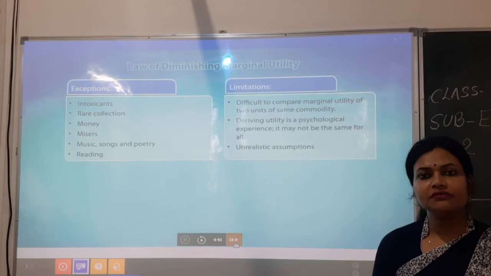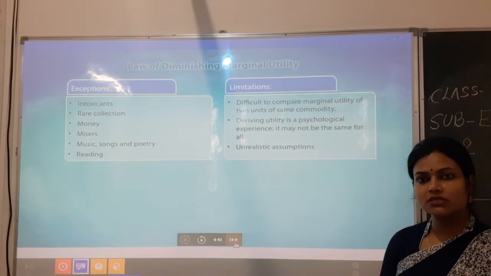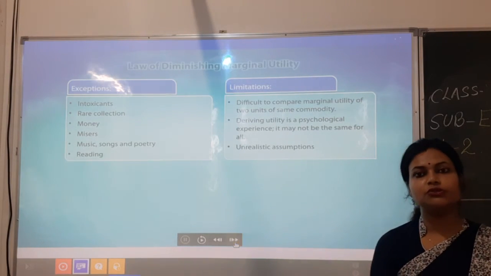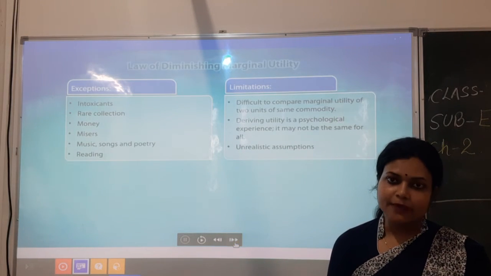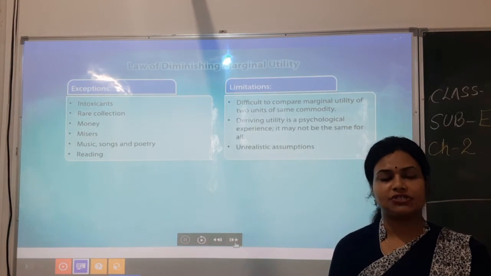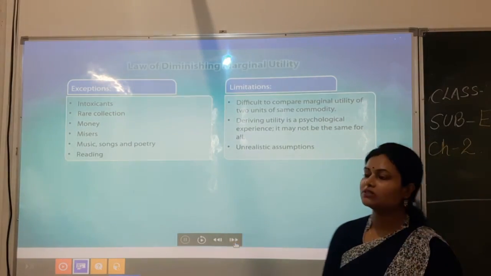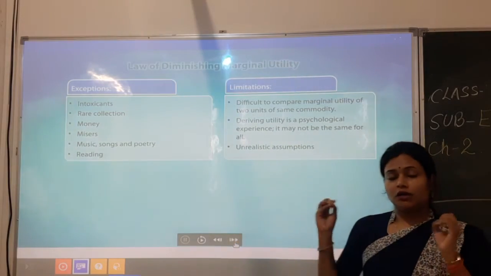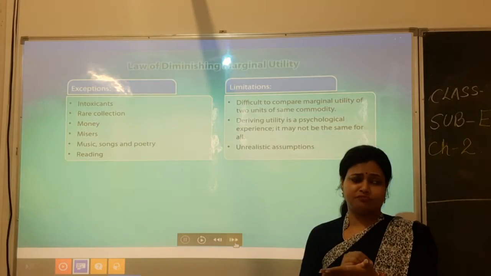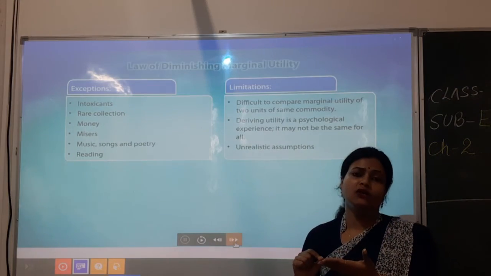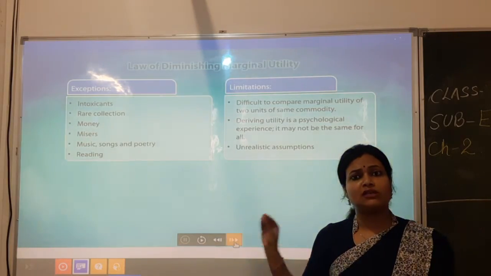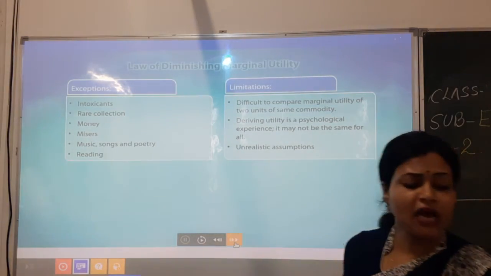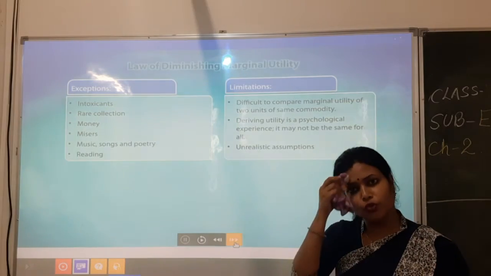Okay, so in that way we have discussed what the law of diminishing marginal utility is, what the assumptions are, what the exceptions are and what the limitations are. Always remember, students, that when a question comes to define or state the law of diminishing marginal utility, you don't have to write only the statement, unless it is of 2 marks.